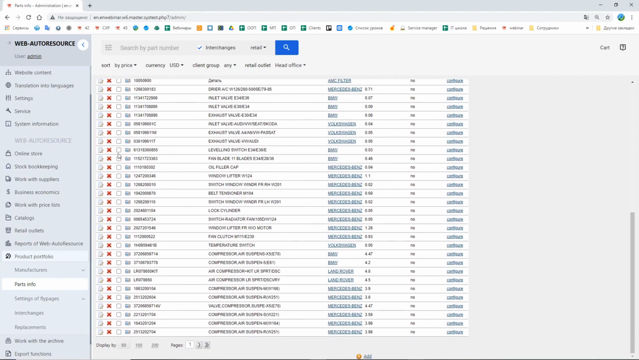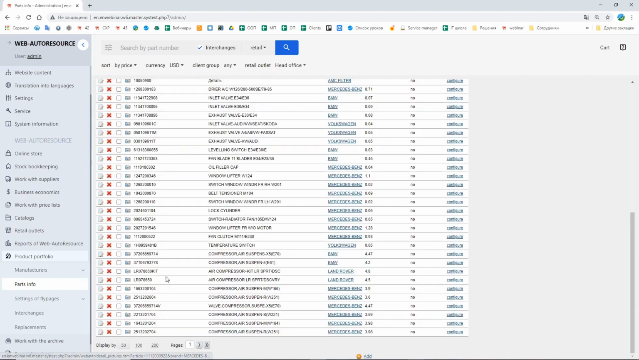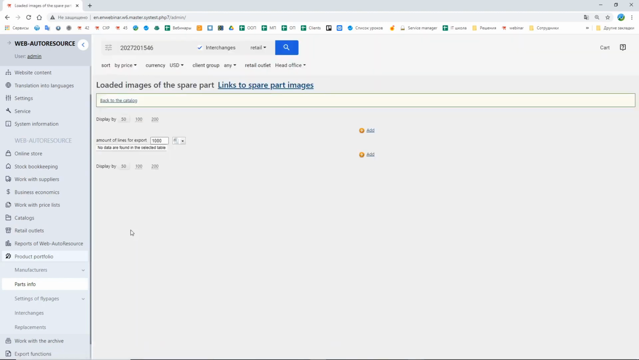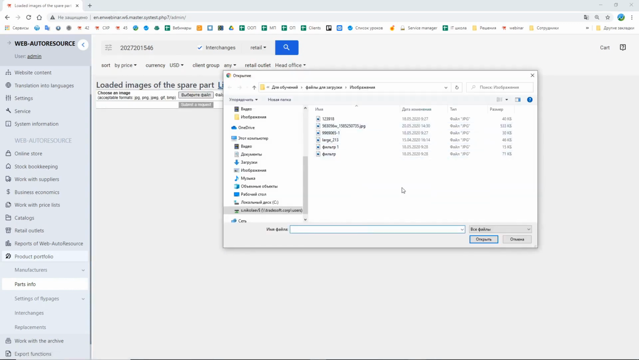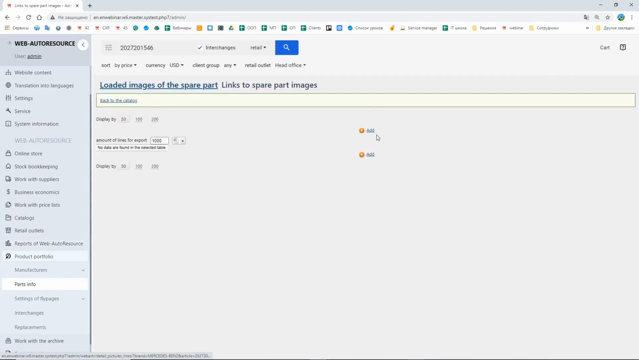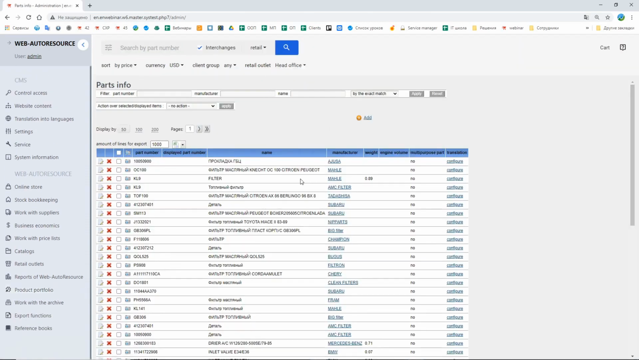Here we also can edit the information about the necessary spare parts, add the information about the weight, for example the volume, add any kind of description for this spare part. Also, we can mark the spare part as a multi-purpose part, and the clients will see this information in the client's part. Also, here we can manually add the picture for the spare part. We can upload the picture from the computer locally, just choose the picture, or we can leave the link to the picture, and the system will display all this information in the client's part.